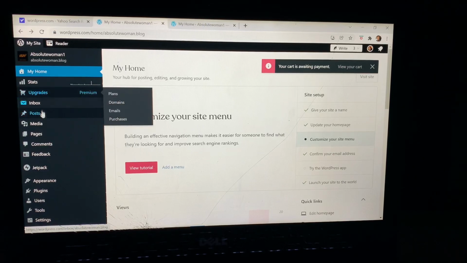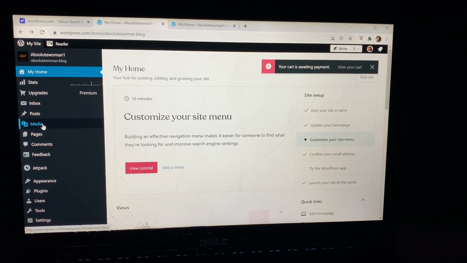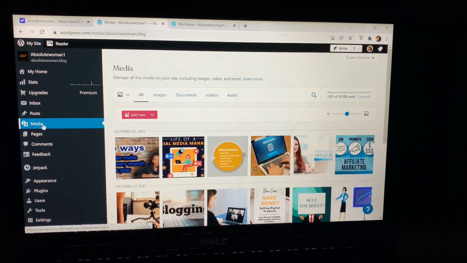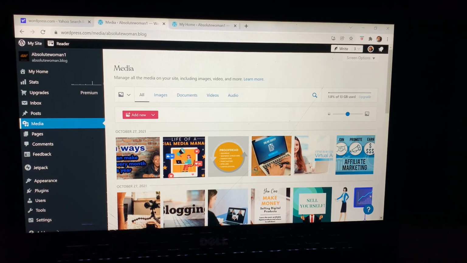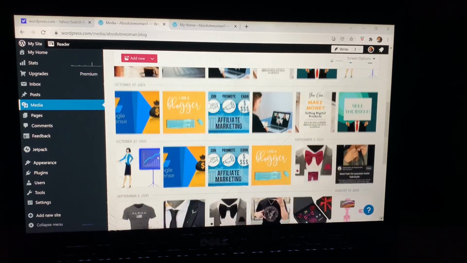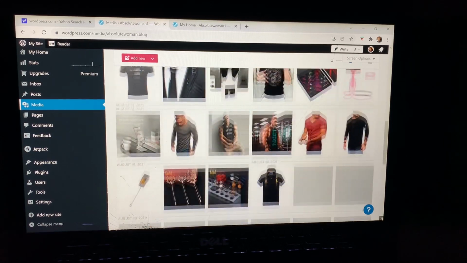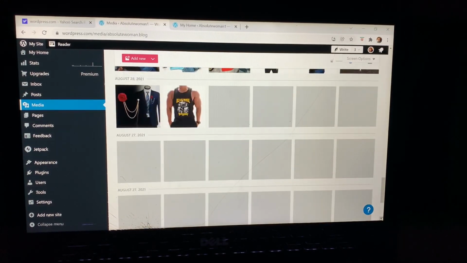So after posts, you can go to media. Media is every image you have ever used on your blog post. They're all going to appear. Every image you've ever used is saved on your media. So these are the stuff that I have used. Those are all the stuff you can see on my page.